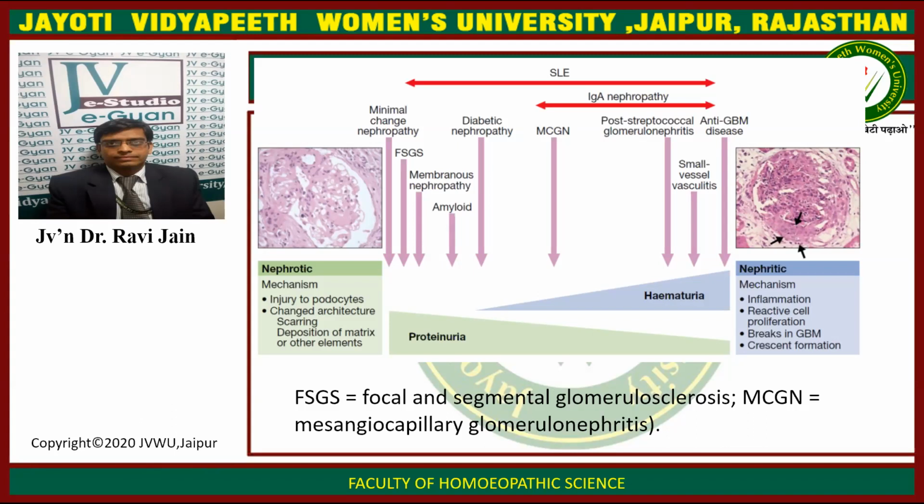In between, we have SLE, IgA nephropathy, minimal change nephropathy, FSGS, membranous nephropathy, amyloid, diabetic nephropathy, MCGN, post-streptococcal glomerulonephritis, small vessel vasculitis, and anti-GBM disease, and then we have nephritic syndrome. All these things are included in glomerular diseases or glomerulonephritis. We will be studying them in 3 lectures. This is the first one, and in the next 2 we are going to finish all of these.